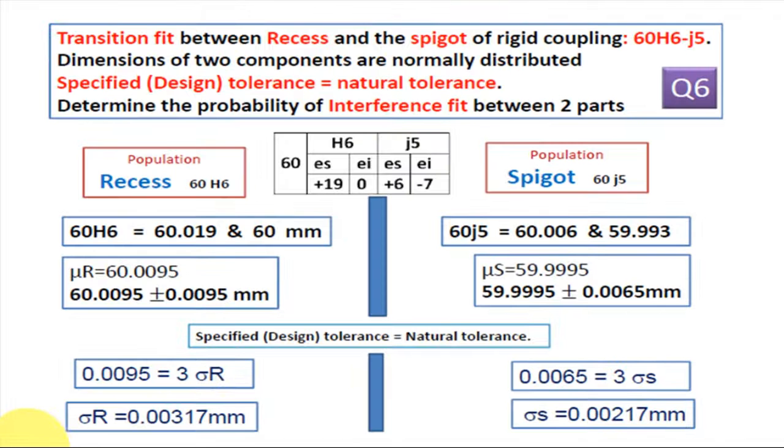Now you solve the second statement. Just note it down and solve the numerical on this population combination.